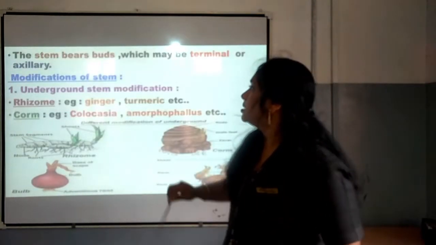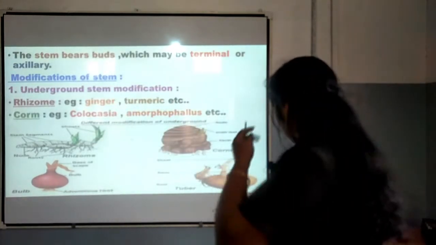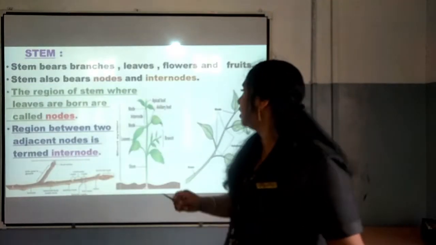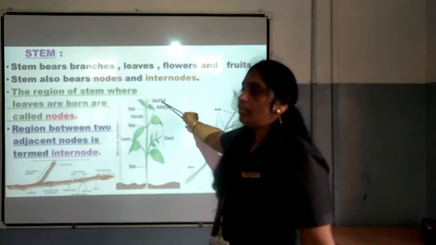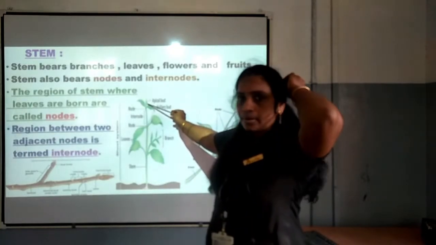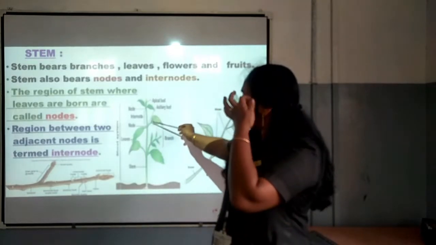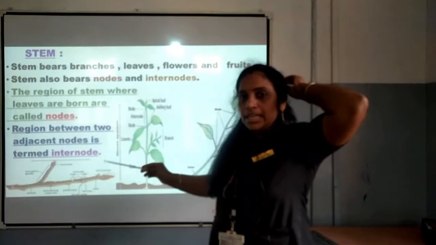Now stem bears buds which may be terminal or axillary. Here you can see two buds are there. One is apical bud, that is also called terminal bud, and it is seen on the tip or top of the stem. And this is the axillary bud which is seen arising near to the leaf.